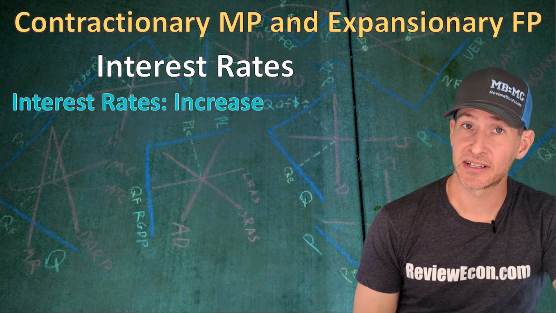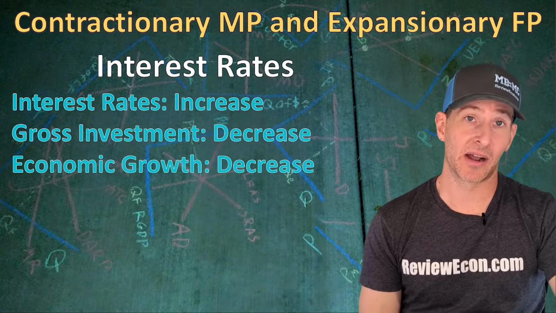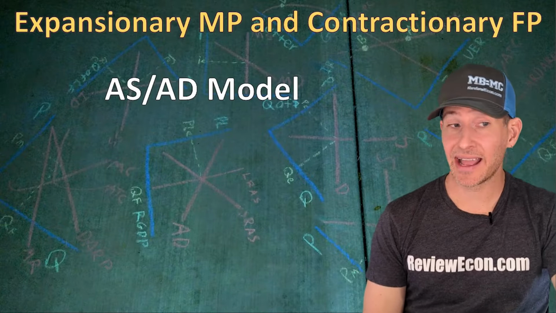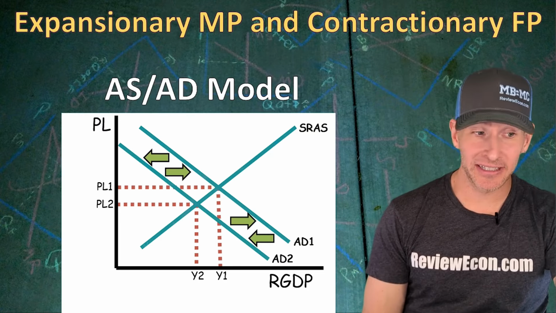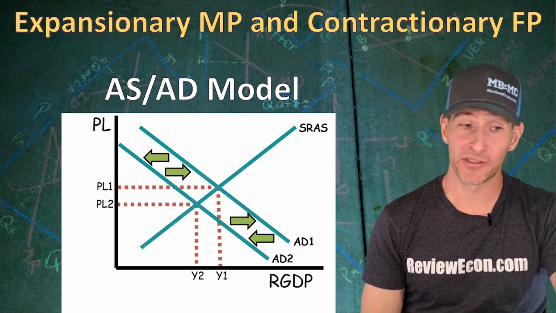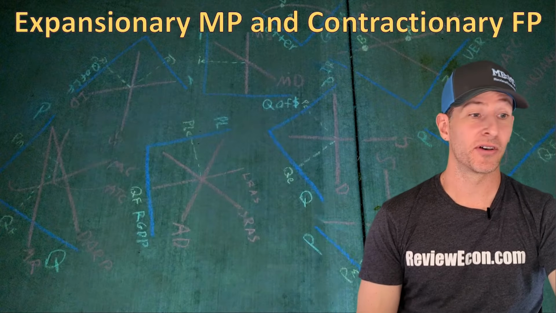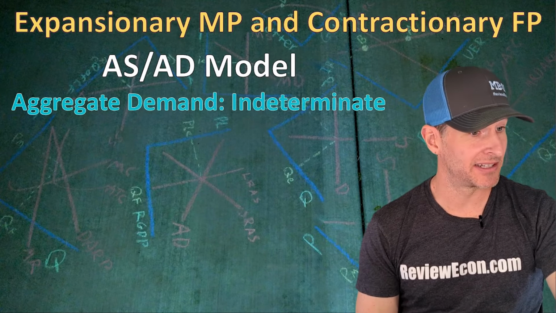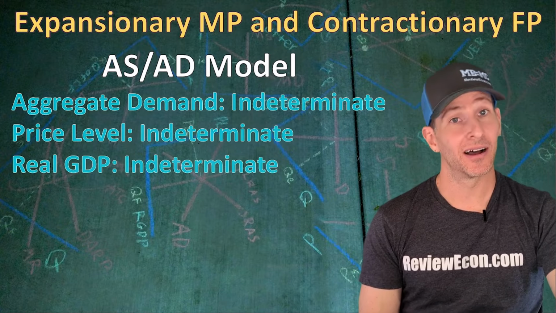That means we're definitely going to see a decrease in gross investment, and we're going to see a decrease in the economic growth rate. If we have expansionary monetary policy and contractionary fiscal policy in the ASAD model, we're going to have both a decrease in aggregate demand and an increase in aggregate demand. Again, it's going both directions. We aren't going to know the impact on real output or the price level. So those opposing forces in the ASAD model mean that aggregate demand is indeterminate, as is the price level and real GDP along with unemployment.